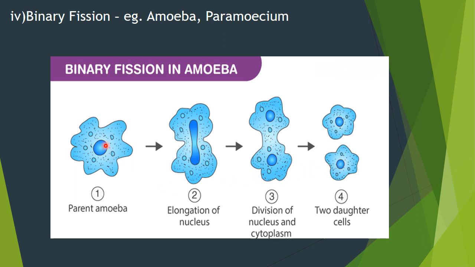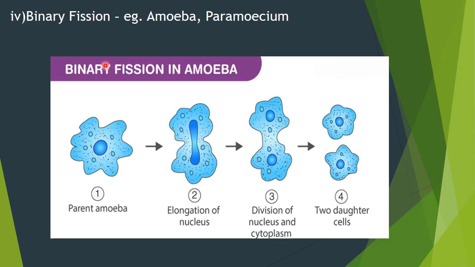It is a very simple process. Here the nucleus first elongates and divides into two, and the body also elongates, and then it gets separated, and that way two daughter cells are formed. Each one develops into a new amoeba. It is a very common method of asexual reproduction in lower organisms. Binary fission: bi means two. One cell divides into two, and each one will be a new organism. We can remember it that way.